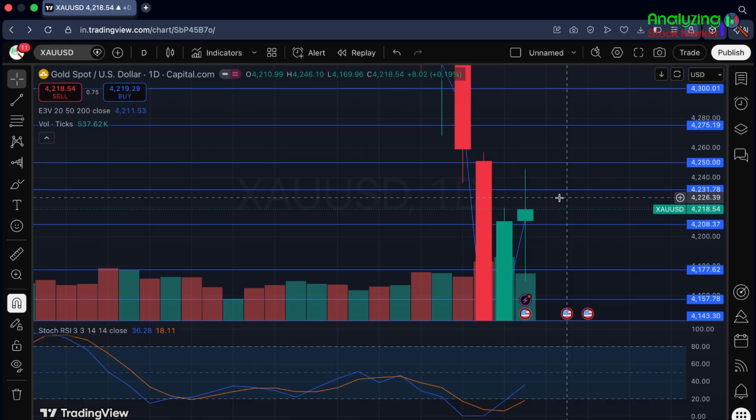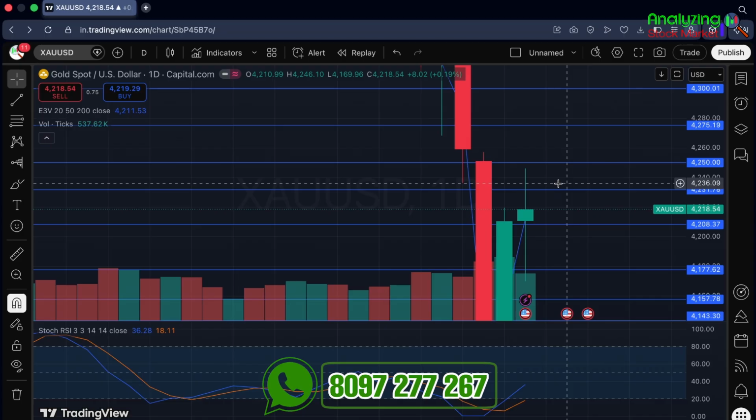So now let's talk about my opinion on gold USD for this week. According to the previous week's momentum, I am expecting a positive move in this range, that is 42.31 to 42.50. I'm expecting a positive closing in this range. But if you're going for any short trade, then only go for a short trade once 42.08 gets breached and a 4-hour or a one-day candle closes below this. Then you can go for a short till this level, that is 41.77.